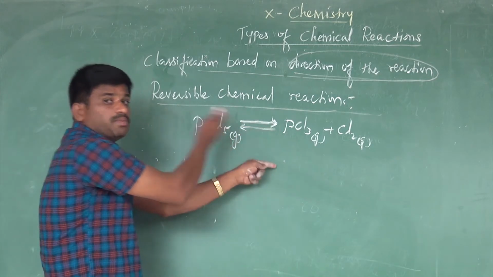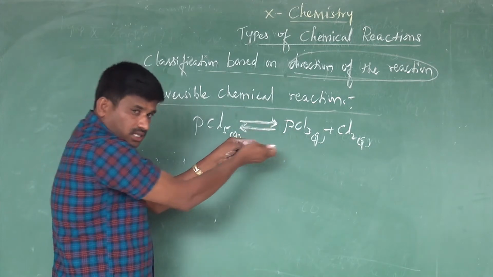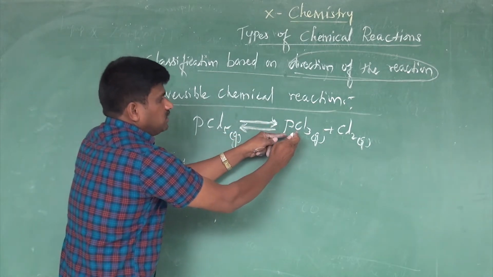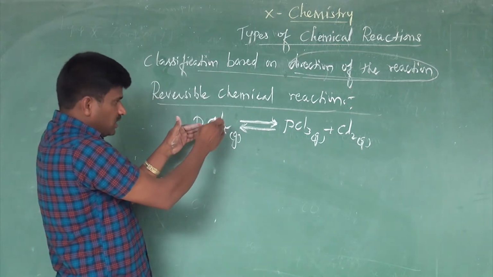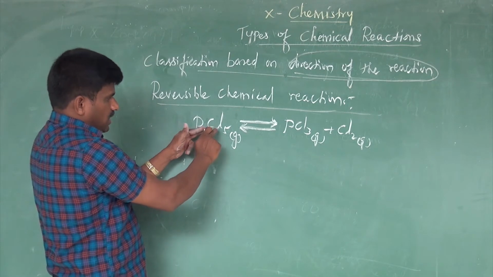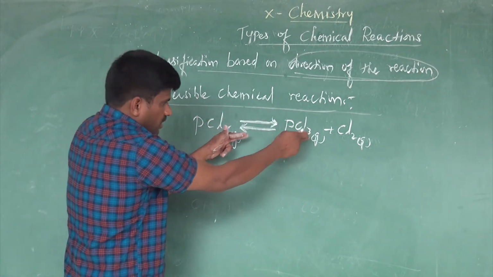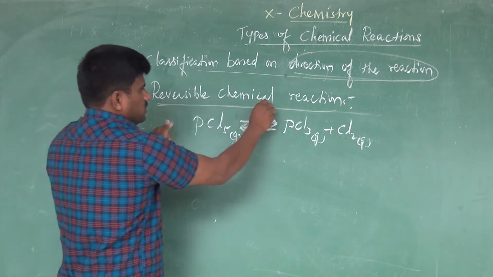So this arrow mark indicates the reaction is backward. The PCl3 combines with the chlorine and forms PCl5. This reaction is the backward reaction. Initially the reaction is forward, then the reaction is backward. Such a reaction is called a reversible chemical reaction.